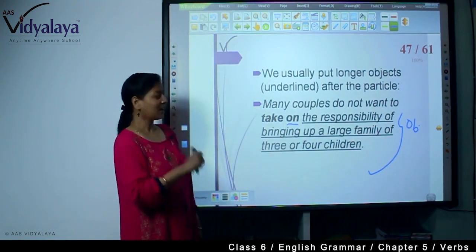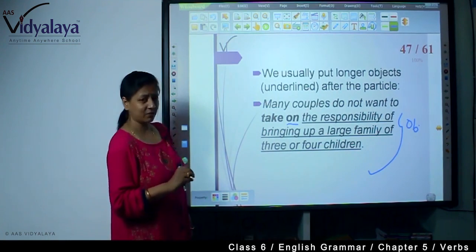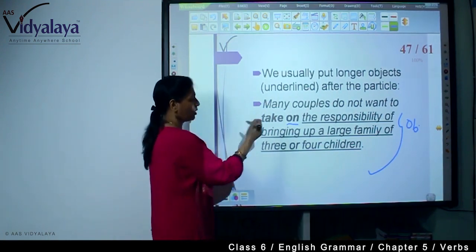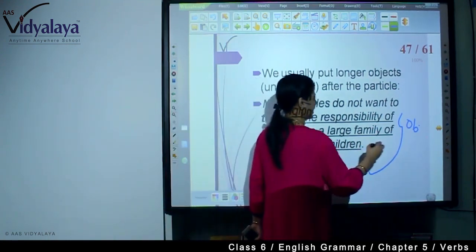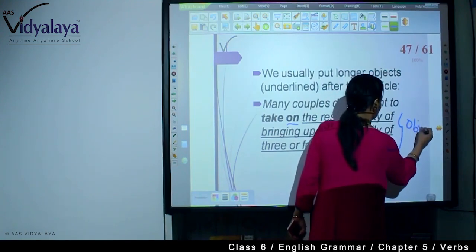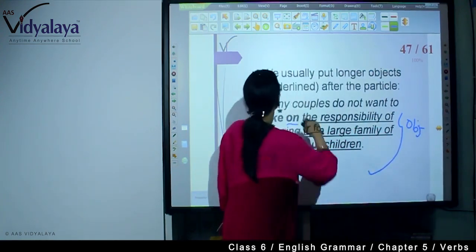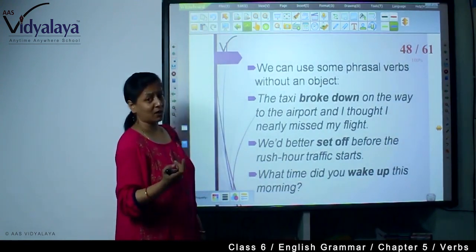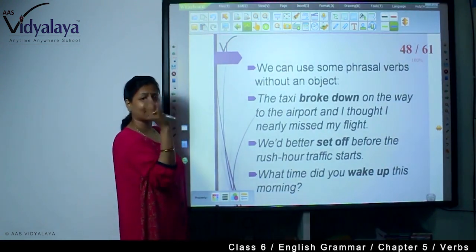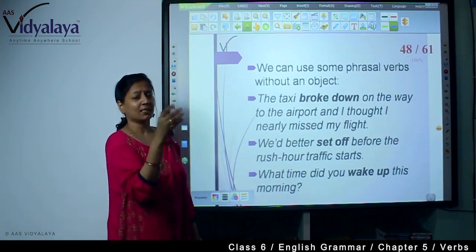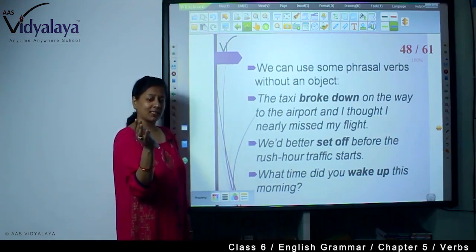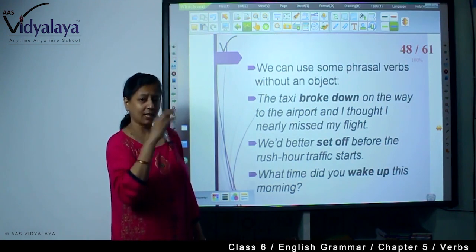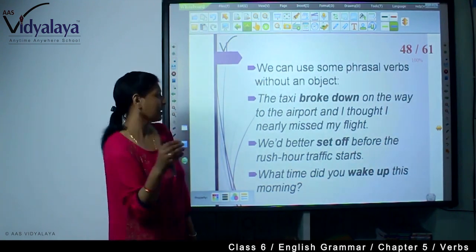That means after the preposition, phrasal verb, we have kept the longer object. There we have seen object can come before the particle, it can come after the particle, and the longer objects are always after the particle.